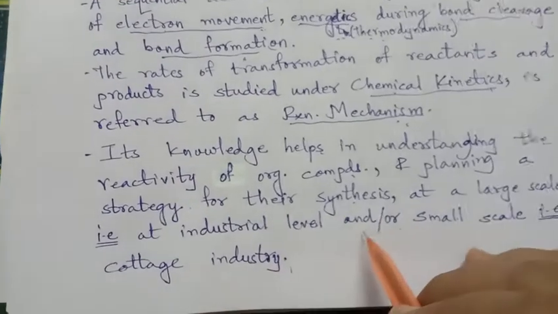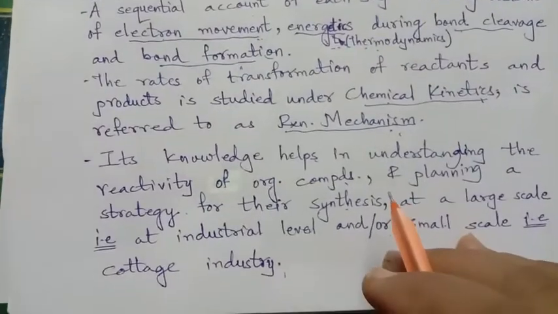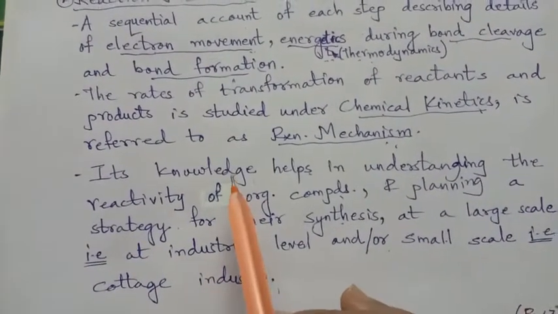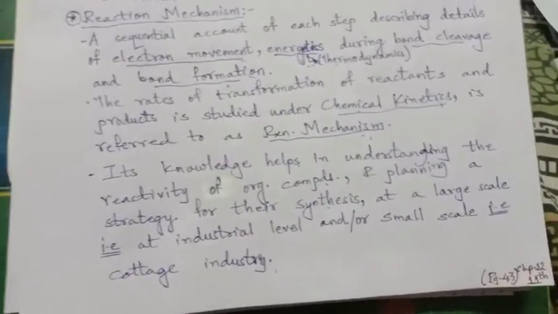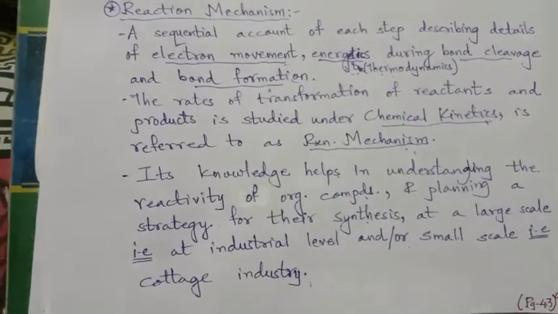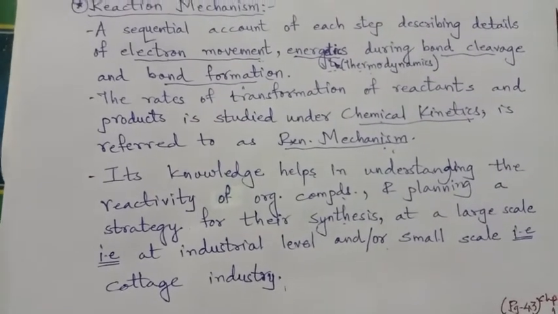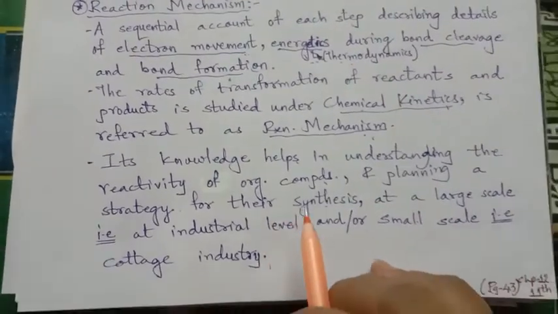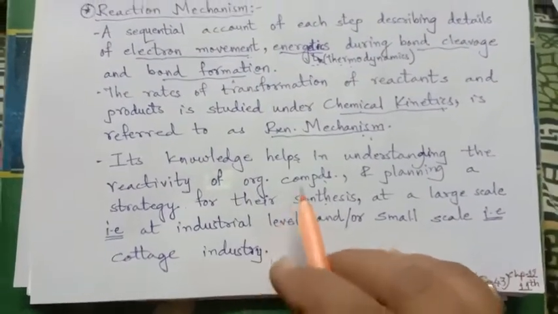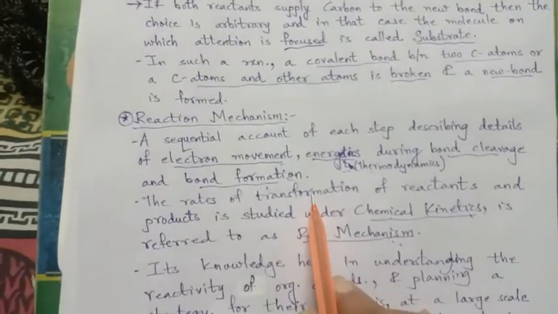So whatever the reactions, whatever the products to be produced, what we want as raw material, what we want as favorable conditions, temperature, pressure, what reactants will be attacking, how the electrons will move, all this knowledge is understood by the reaction mechanism, and we can easily undergo the formation of the product. So this was about reaction mechanism.